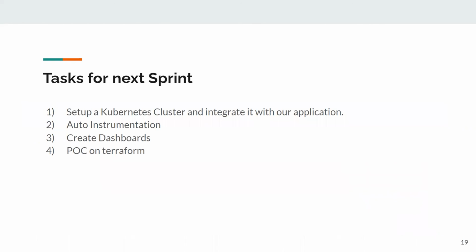So these are the tasks for the next sprint. To set up a Kubernetes cluster and integrate it with our application. For the Datadog part, our next goal is auto instrumentation. This would help us minimize the coding effort for tracing. Next would be to create dashboards for Datadog APM. And the last one would be to create a POC on Terraform.